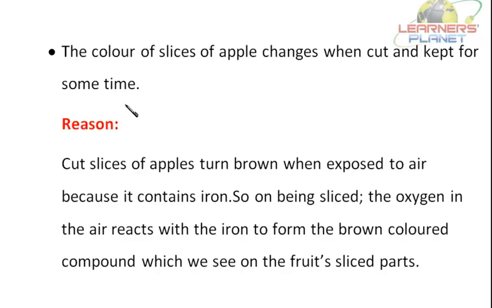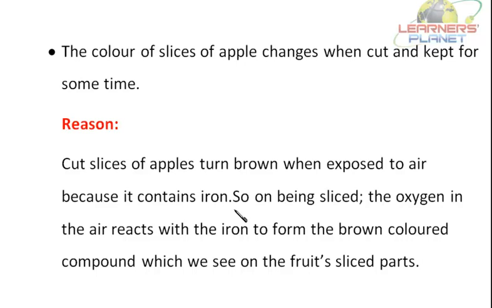Now why is it so? The slices of apple also turn brown. Let's take up this apple first. Cut slices of apple turn brown when exposed to air because it contains iron.